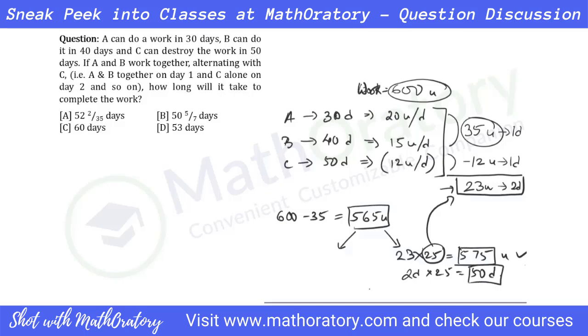So this is done. Now, what is remaining? We are left with 600 minus 575, and that is 25 units of work. Now understand this, after every cycle that is completed, first A and B is always working, right? In one whole day, they would have completed 35 units. But we just have 25 units remaining. So how much time will A and B take to complete the remaining work? It will be 25 by 35, that is 5/7 of a day. So effectively, we have a total of 50 and 5 by 7 days. So option B is the answer.